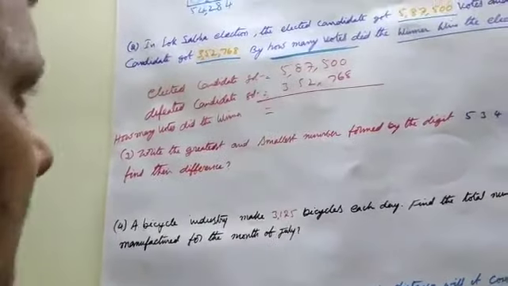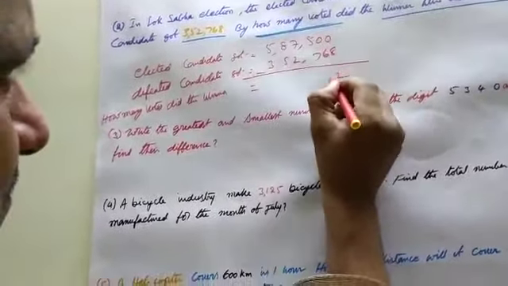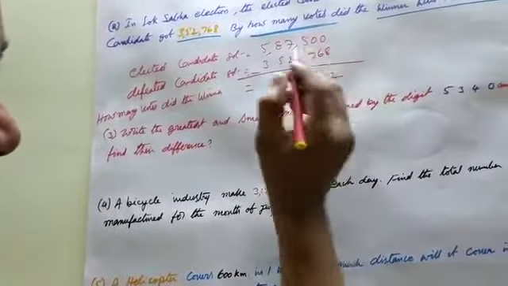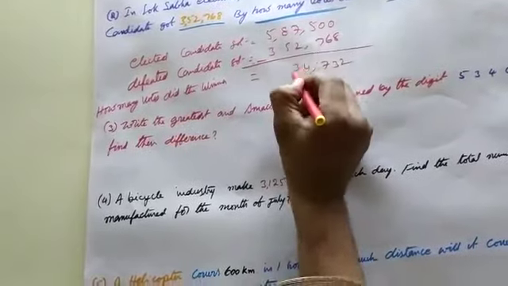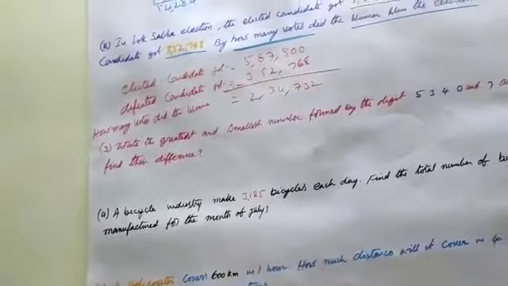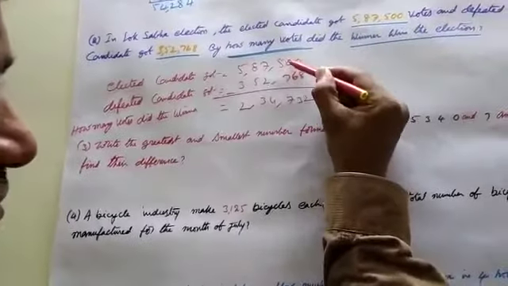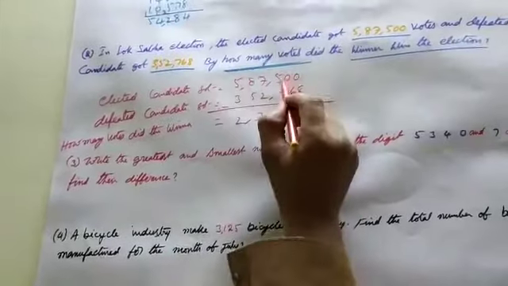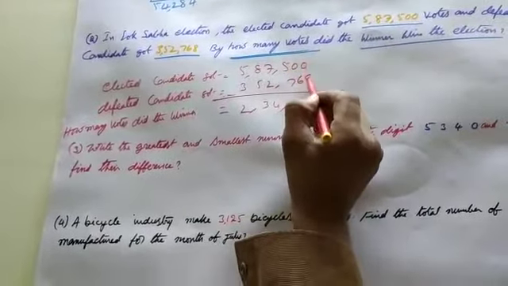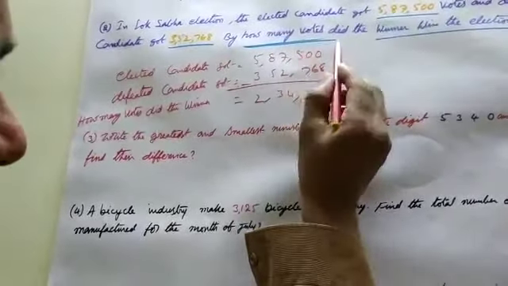Subtract 5,87,500 minus 3,52,768. Here is 0 0, therefore borrow from 5. This is 9, this is 10, 10 minus 8 is 2, 9 minus 6 is 3. One is borrowed, here is 4.